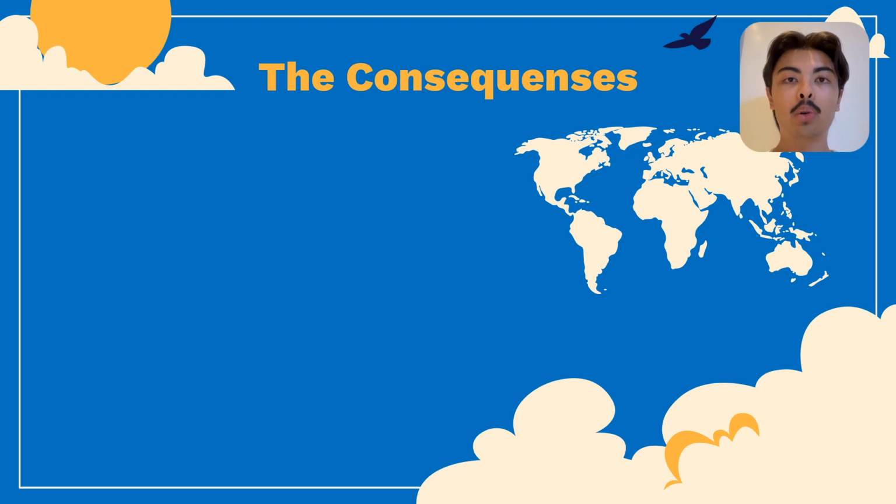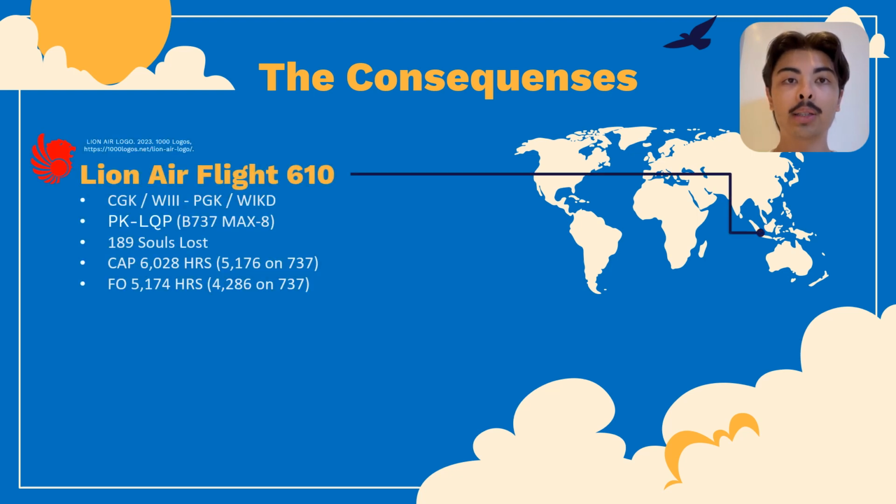The NTSB report states, on October 29, 2018, Lion Air Flight 610, a Boeing 737 MAX 8 with the registration Papa Kilo Lima Quebec Papa, crashed into the Java Sea shortly after takeoff from Soekarno-Hatta International Airport in Jakarta, Indonesia. The flight crew had communicated with air traffic control and indicated that they were having flight control issues and altitude issues before the airplane disappeared from radar.